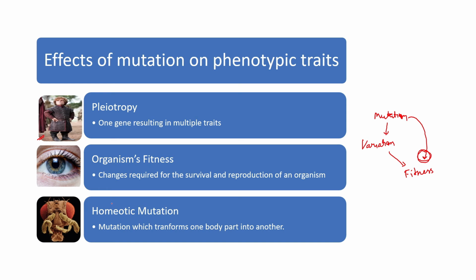So yeah, we'll understand that again, but still, homeotic mutations are a sort of mutations that actually replace an entire structure or body part from where it might have been. So in this case, you can see these stems of arms. So these are arms that are growing in place of antennae. Now these regions are regulated by a gene called Antennapedia. So there is a mutation in that particular gene which causes the formation of limbs in place of antennae. So these are mutations which transform the entire body part into another.